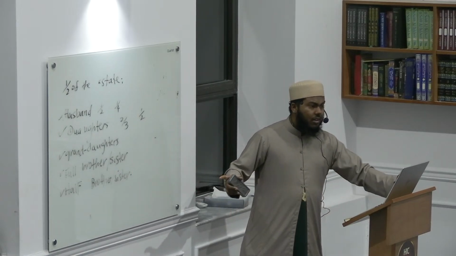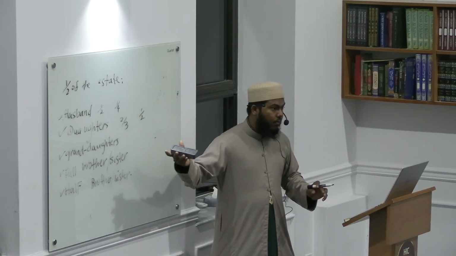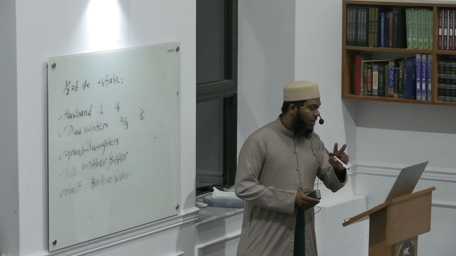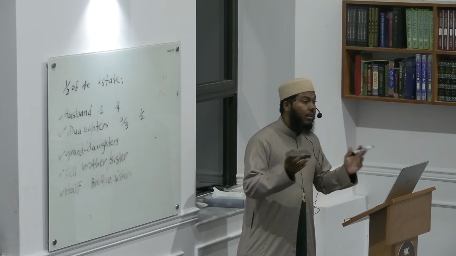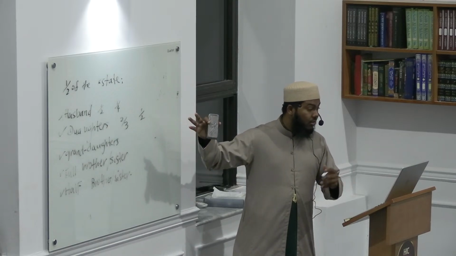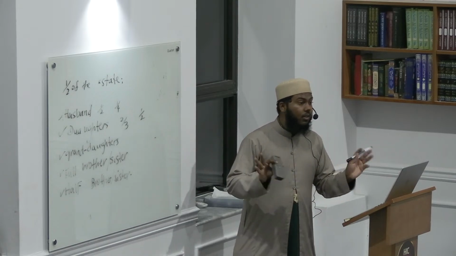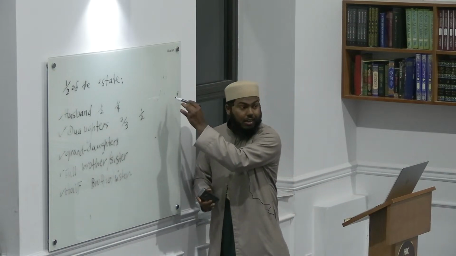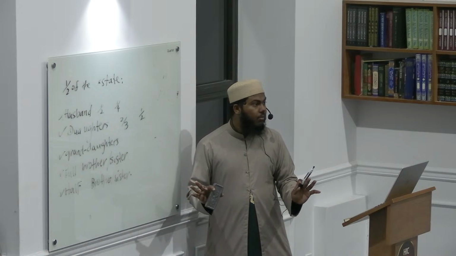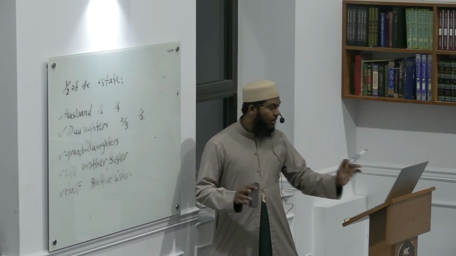Now, there are certain scenarios when the grandchildren will be kicked out. What are the scenarios? If the deceased has 2 or more daughters, granddaughters are deprived of any inheritance. Right? They will be deprived. If the deceased has a son, granddaughters will also not inherit. So if the deceased has a son alive, the grandkids will not have anything. Everybody understand? The grandkids won't have anything.